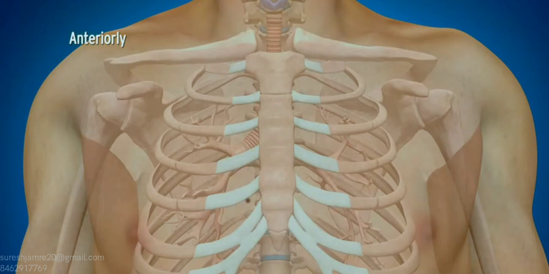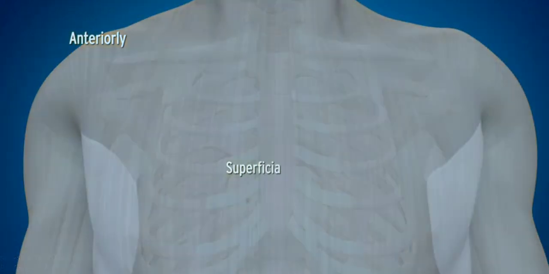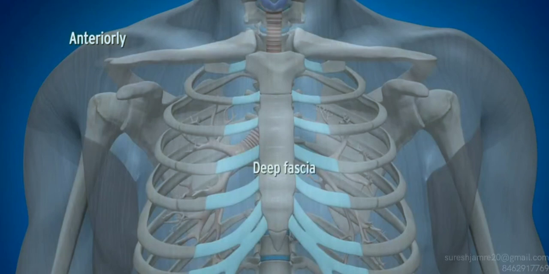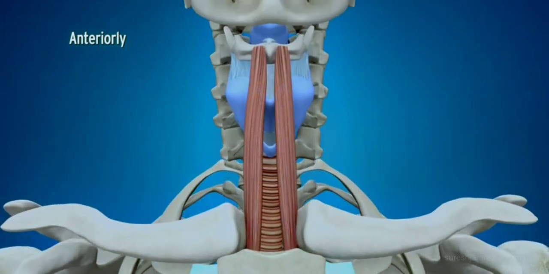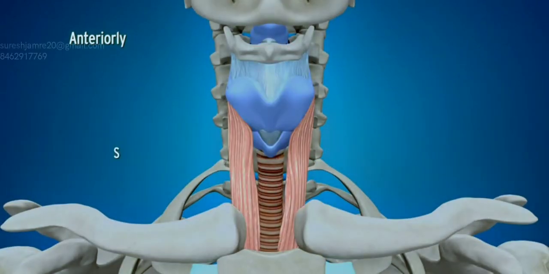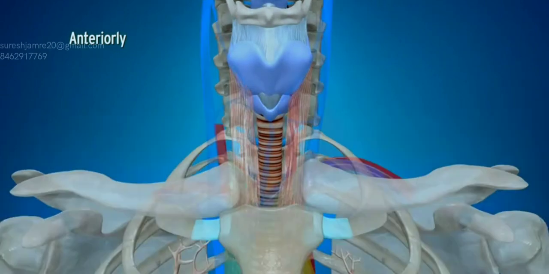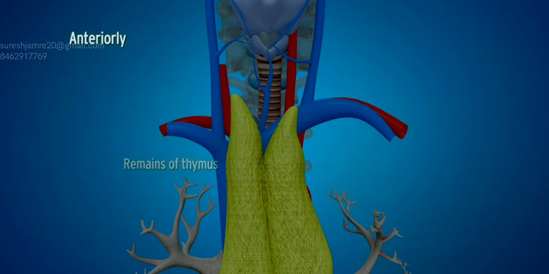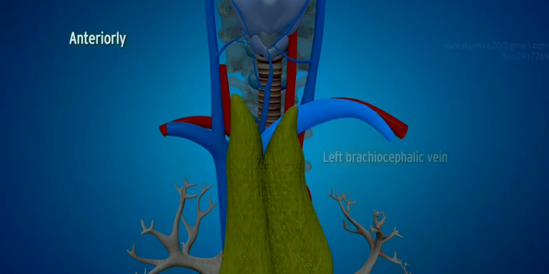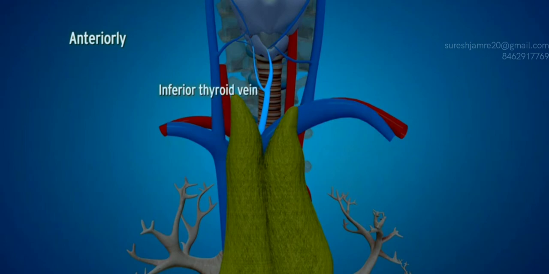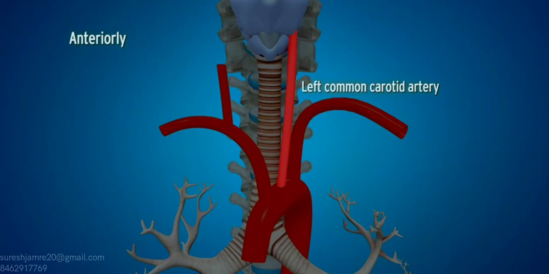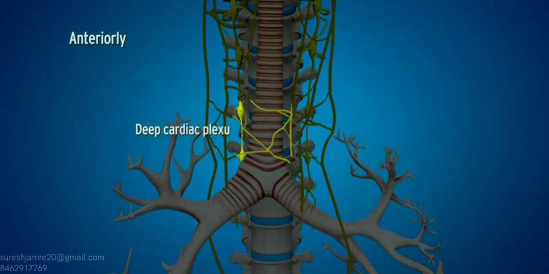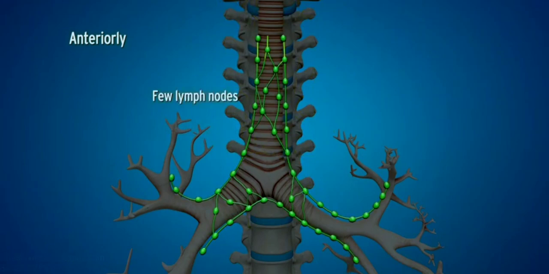Anteriorly, it is related to skin, superficial fascia, deep fascia, manubrium sterni, sternohyoid and sternothyroid muscles, remains of thymus, left brachiocephalic and inferior thyroid veins, arch of aorta, brachiocephalic artery, left common carotid artery, deep cardiac plexus, few lymph nodes.